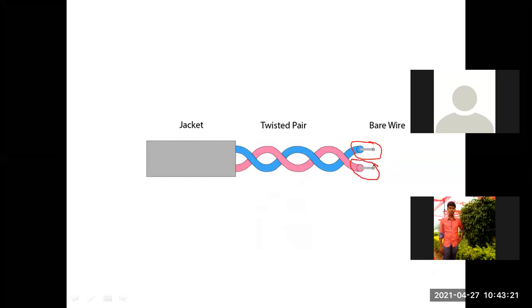This is the second copper wire with insulating material. The two are twisted with one another to reduce the noise interference. Next, they are placed inside some jacket to avoid outside damage. That is the diagrammatic representation of a twisted pair.